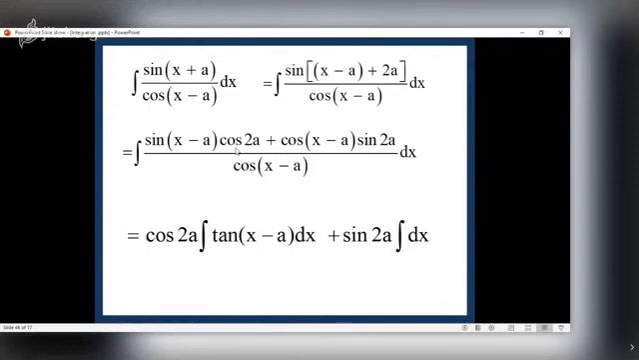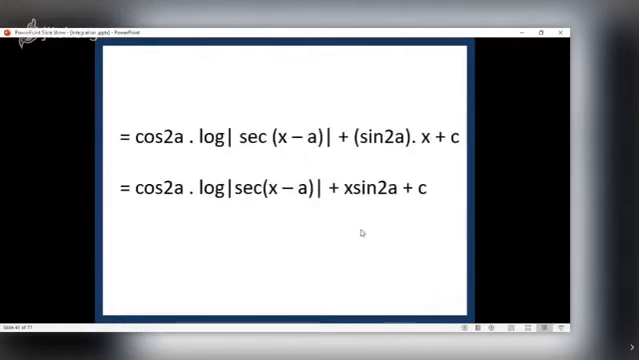So that gives me cos 2a being constant. I write it outside the integral. What is sine upon cos? Tan. Plus sine 2a, which is a constant, I have written it outside the integral. The cosine term gets cancelled, so it is simply integral dx. Now what is integral of tan? It is log of mod of sec. And what is integral 1? It is nothing but x. So this is the final answer.